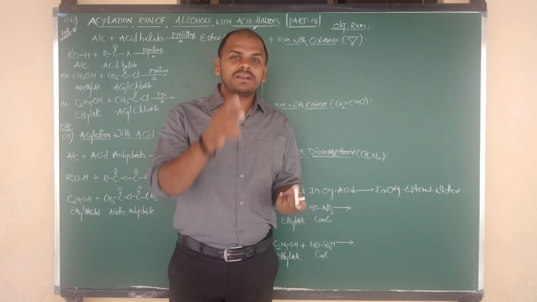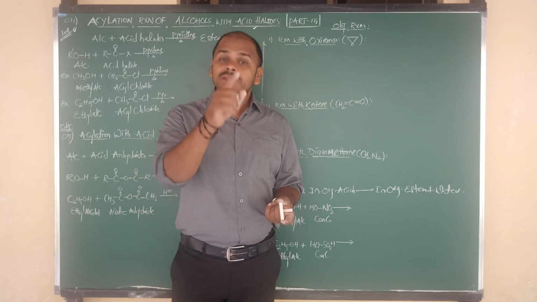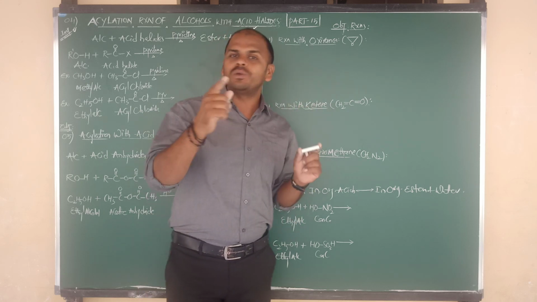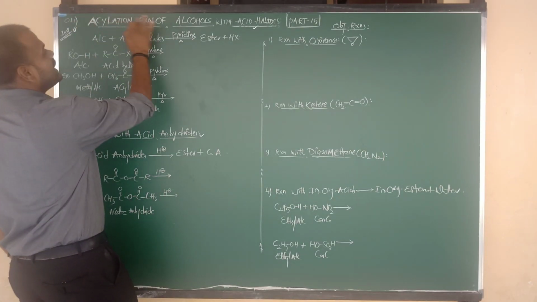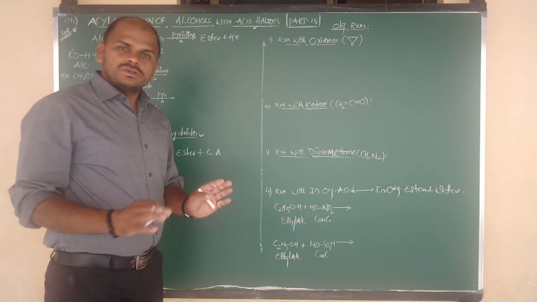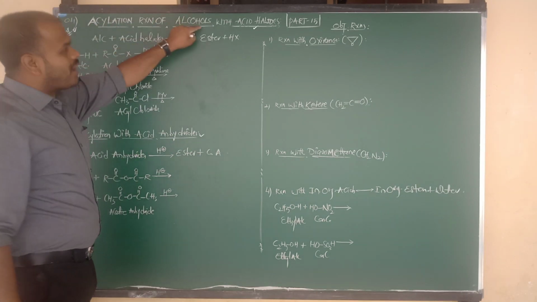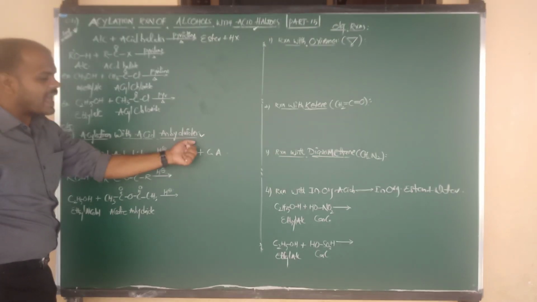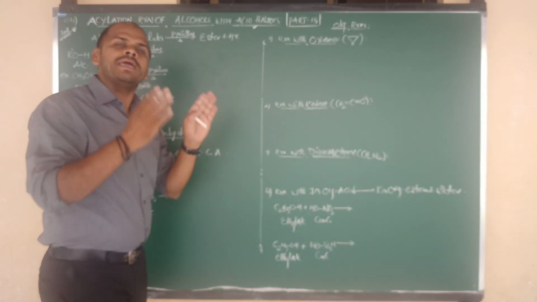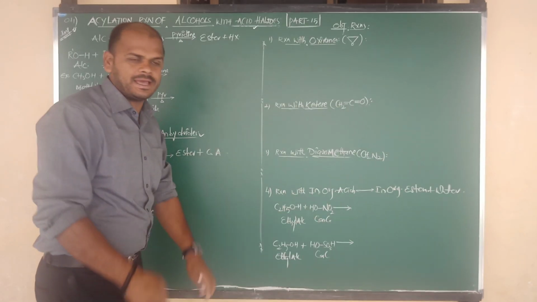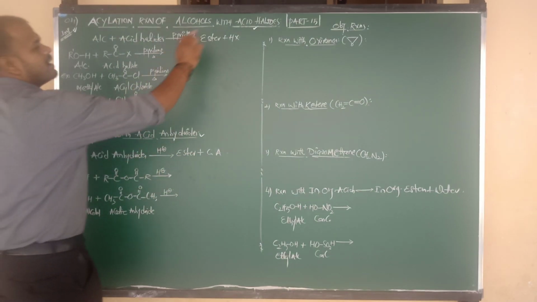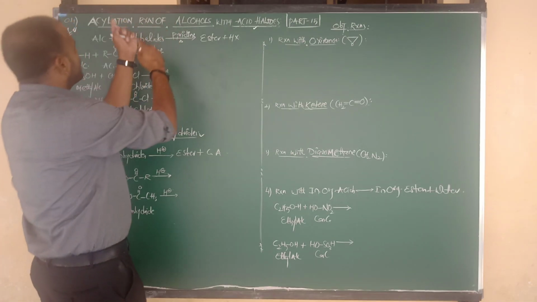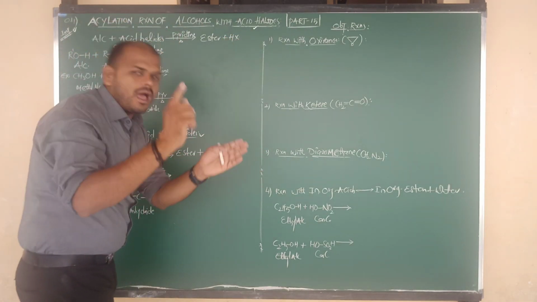In the previous class, we studied esterification reactions with intramolecular esterification. Today we are going to discuss acylation reactions. The acylation reaction of alcohols, one with acid halides and one with acid anhydrides. These two important topics we are going to discuss here. First of all, let us go for the reaction with acid halides. How do alcohols undergo acylation with acid halide?